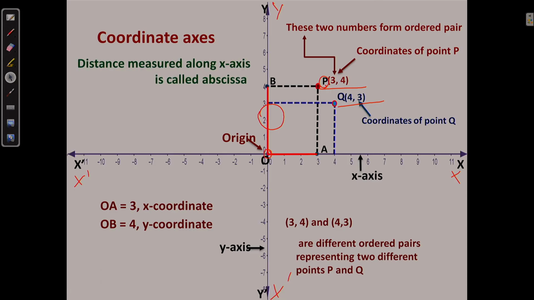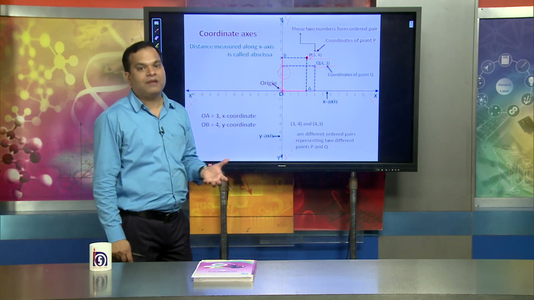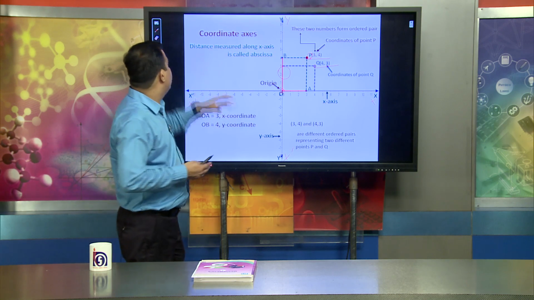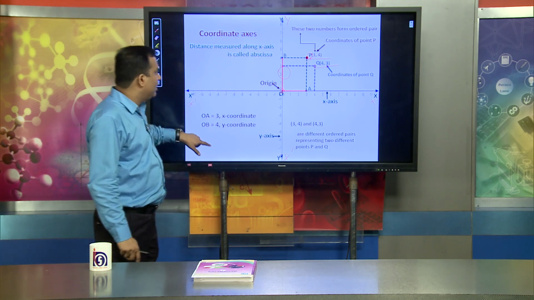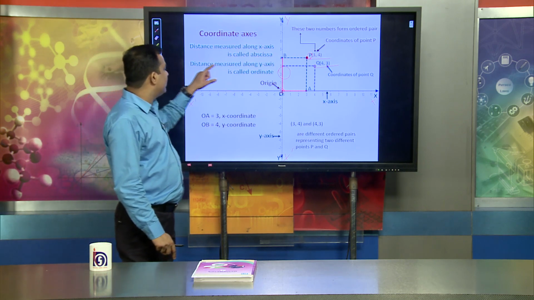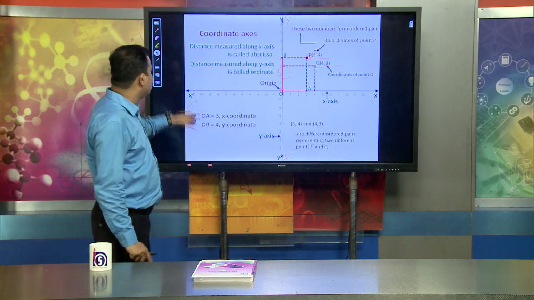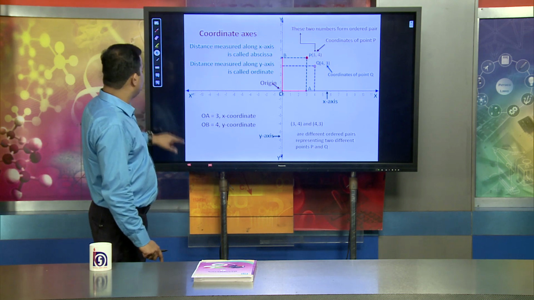Now, you see, the distance measured along the x axis is called the abscissa. Abscissa is the mathematical terminology we use. That means the distance measured along the x axis is known as the abscissa, and the distance measured along the y axis is called the ordinate. This is a very important thing, and these are certain pieces of information we must understand.